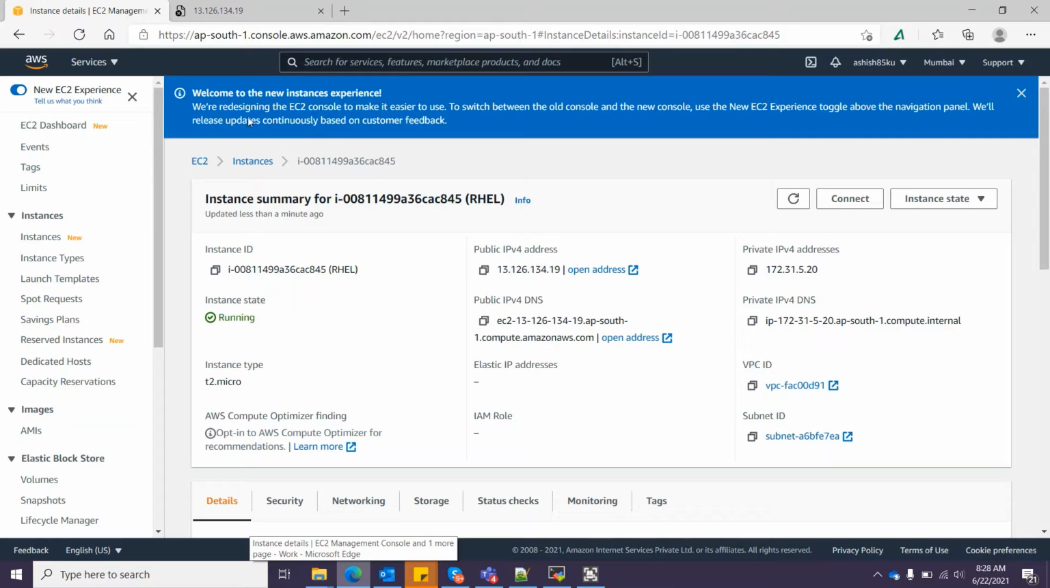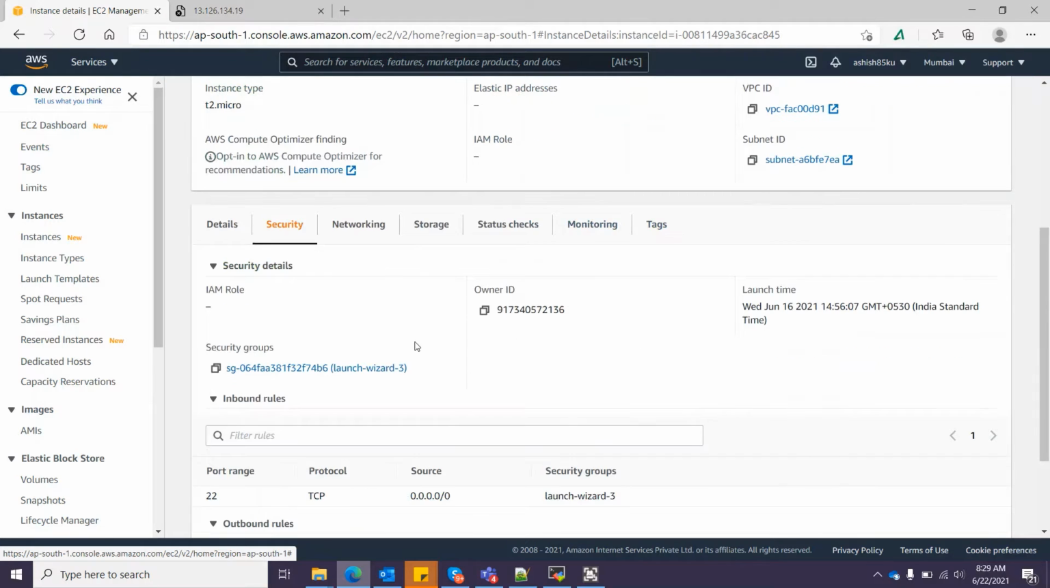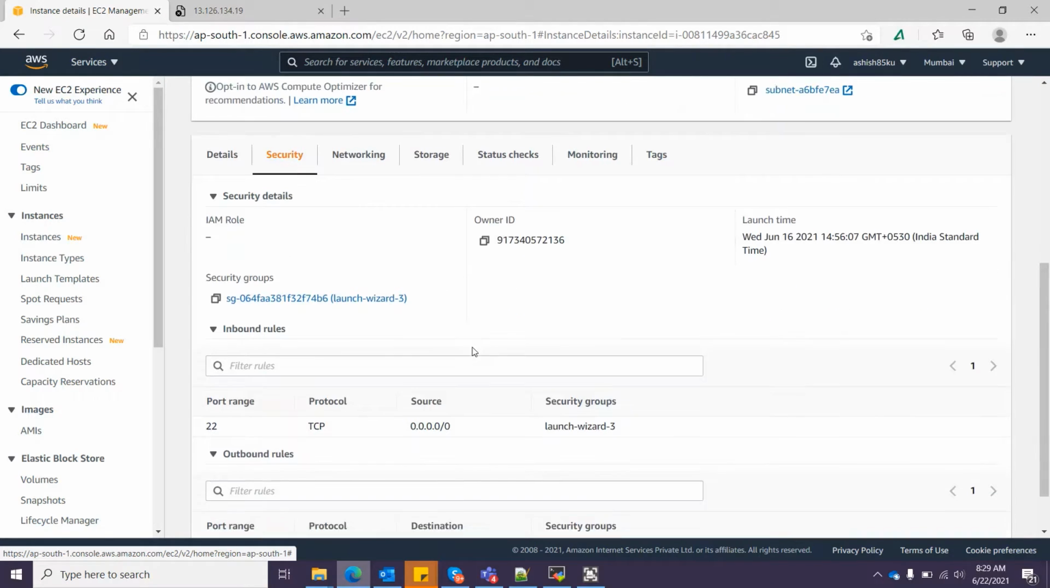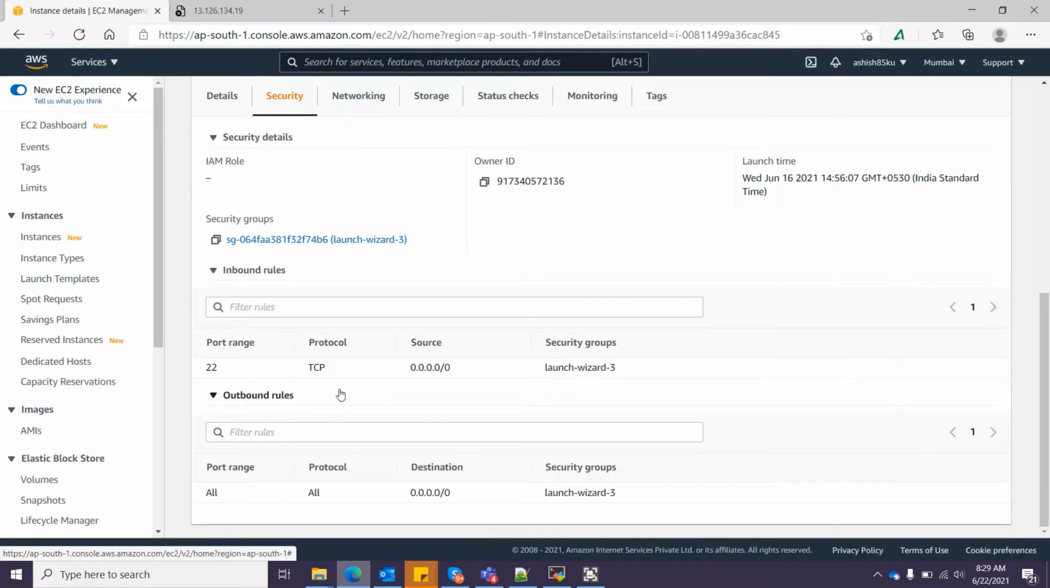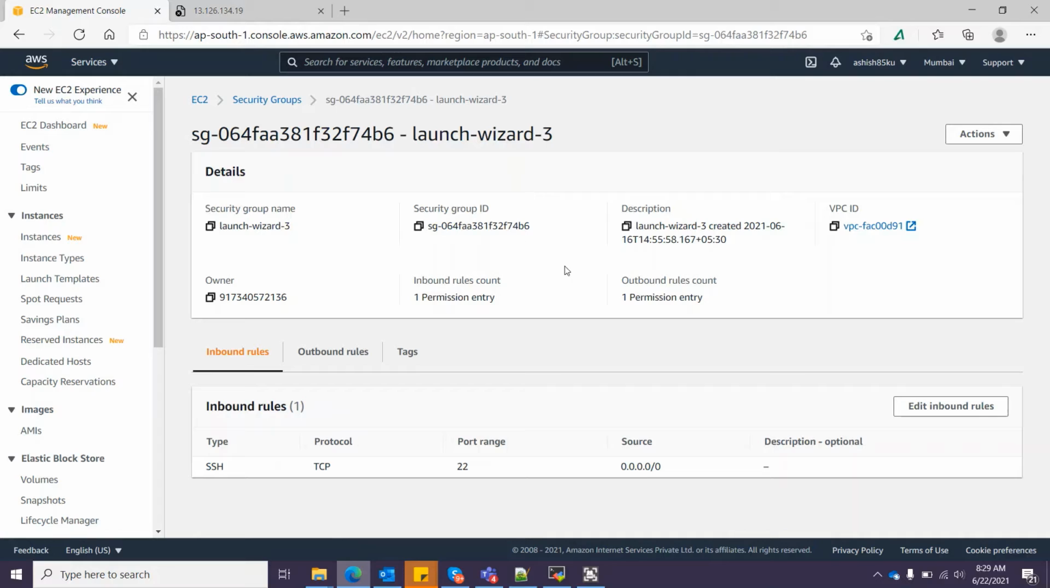So when you open your EC2 instance, there is something called security. So let's check how to configure your inbound and outbound rules. So let me see the security group. Here you have to update this security group. Okay, currently as you can see, I am allowed for port number 22.